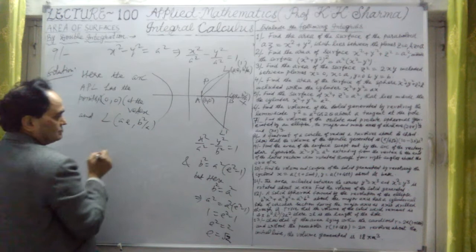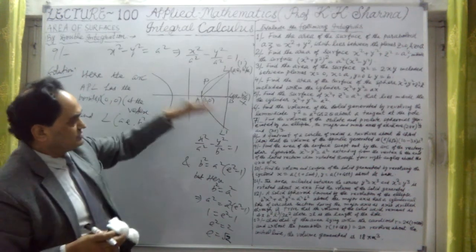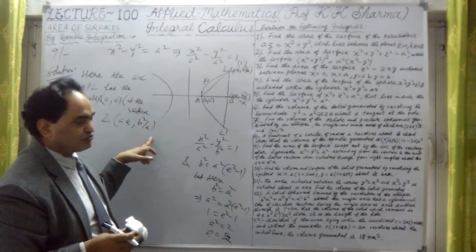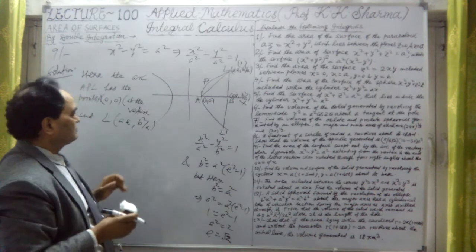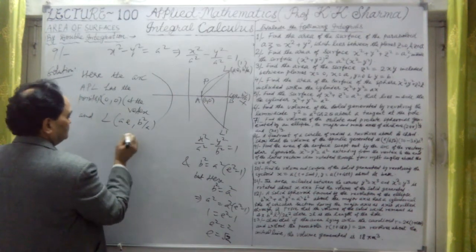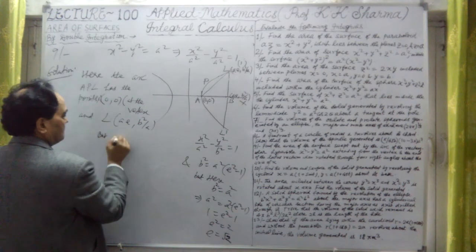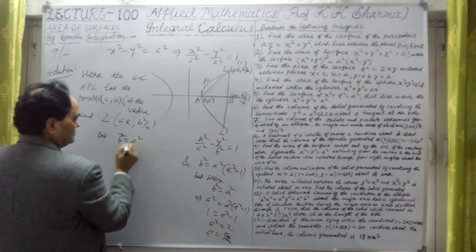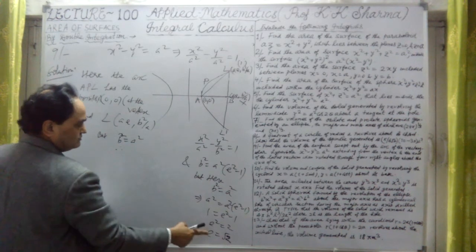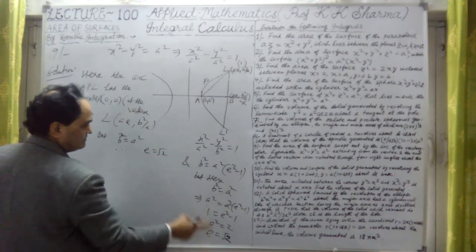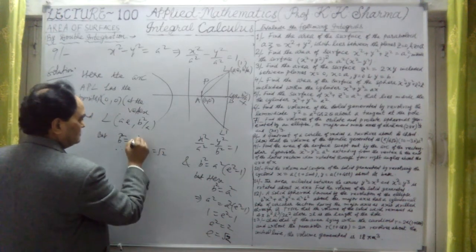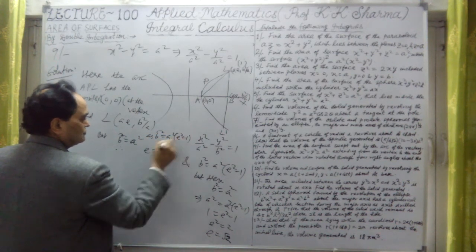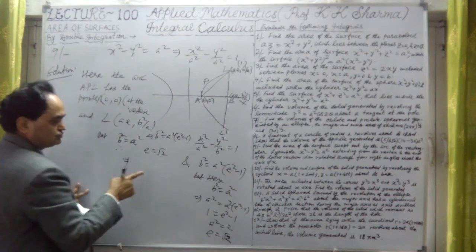This we know about. This is twice B square upon A, the total length of the latus rectum LL', which is twice B square upon A. So half will be B square upon A only. But here B square is equal to A square. Therefore, this value we have taken, E is equal to under root 2, which we have calculated here, as B square is equal to A square into E square minus 1 in case of hyperbola. This implies that E is equal to under root 2.